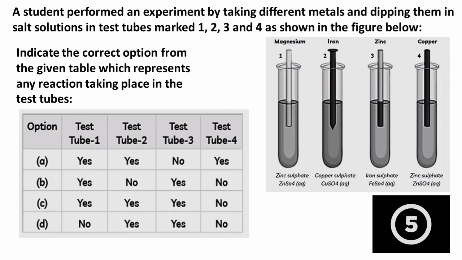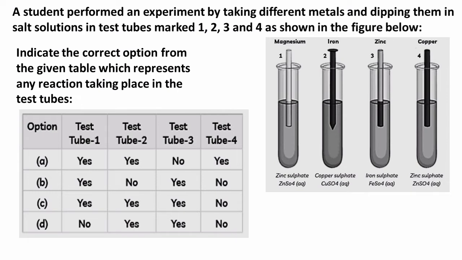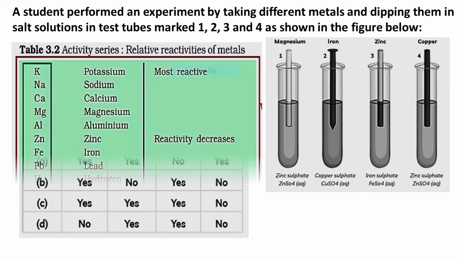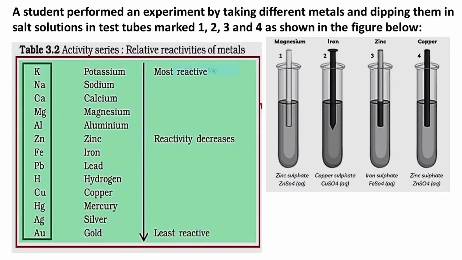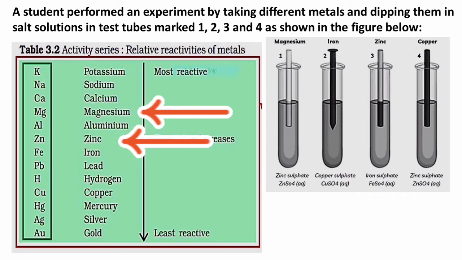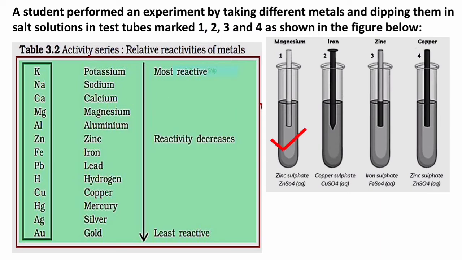Now this question is based on displacement reactions. So let us check the feasibility of the reaction with the reactivity series. In the first test tube, you have zinc sulfate and magnesium metal dropped in it. If we check the reactivity series, magnesium lies above zinc, and hence in the first test tube the reaction takes place.